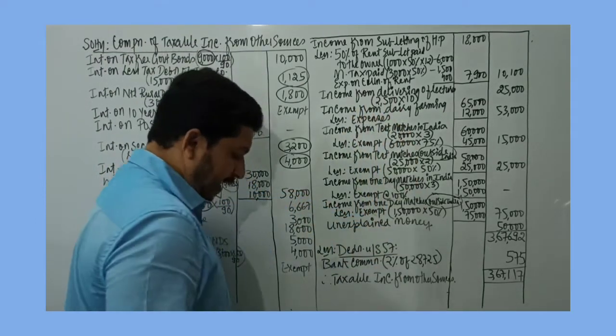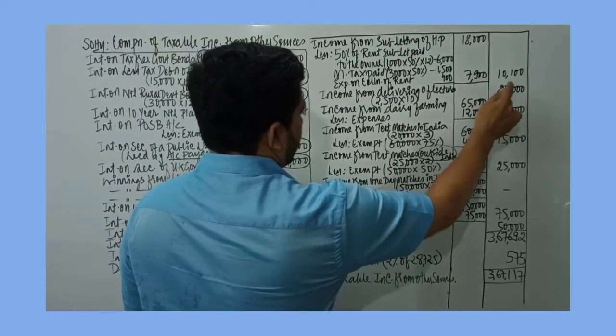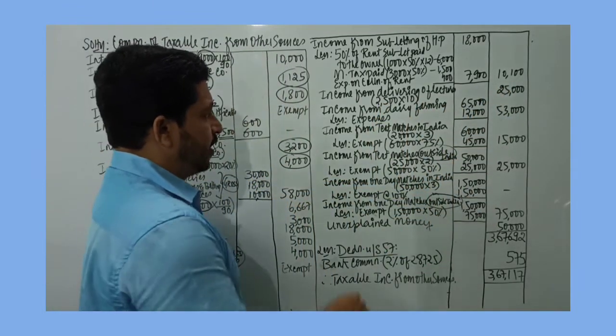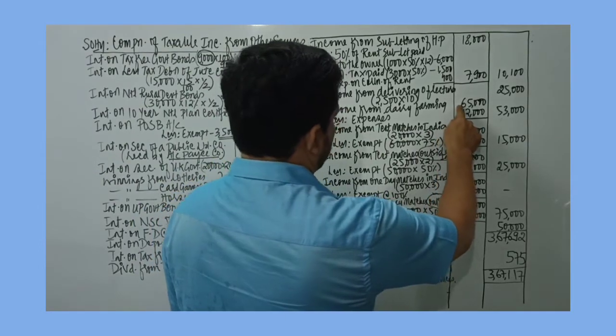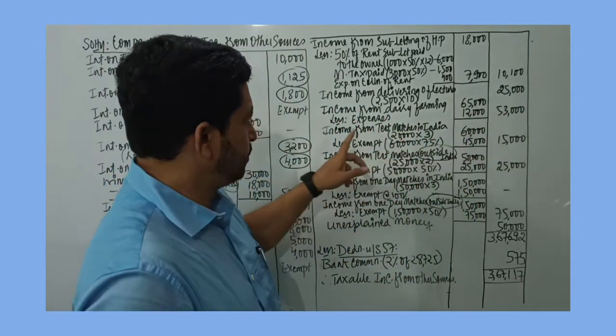Then he has delivered 10 lectures, and each lecture earns an income of 2500, so 25,000 is taxable. Then there is income from dairy farming, 65,000 given. Related expenses are to be deducted, 12,000, so you get 53,000.